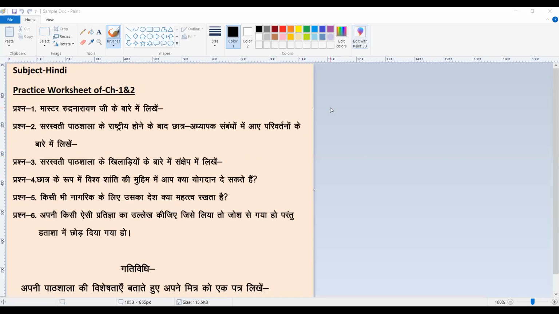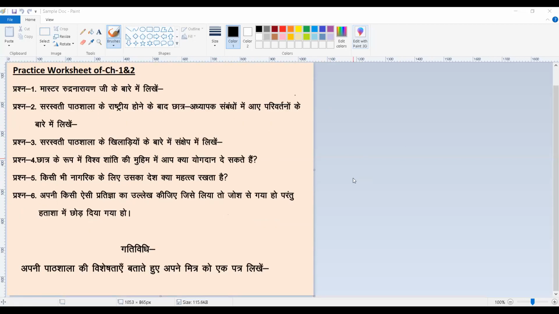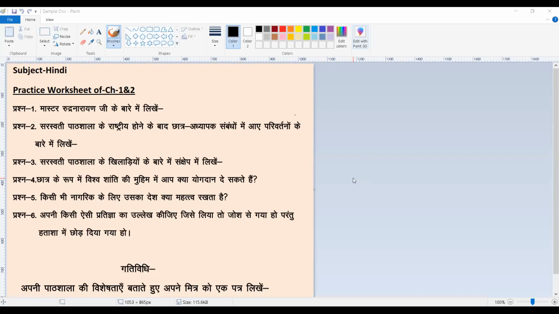The content written in Hindi, is it visible? Yes, sir. So this is my file in which I am having the content in English as well as in Hindi.